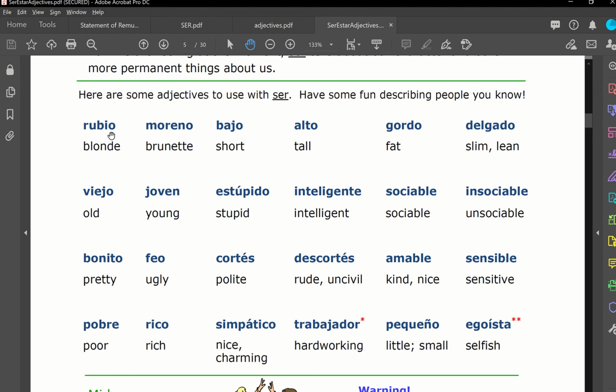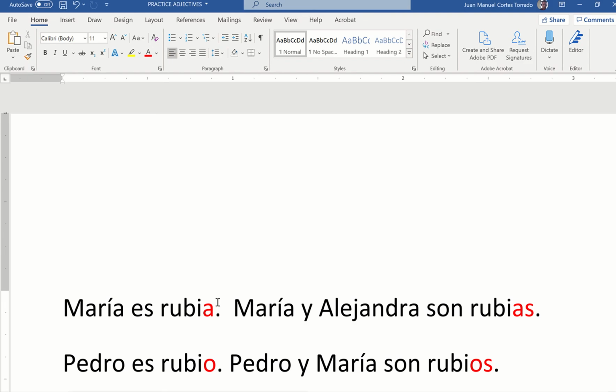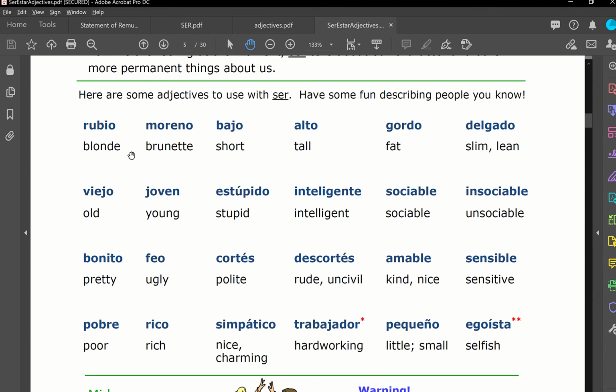Whenever you see O at the end of an adjective, you're going to use it exclusively for masculine. So if I'm talking about a guy, remember how to say he. He is él, okay? And she is ella. So if you want to say that Pedro is blonde, Pedro is rubio, okay? Why rubio? Because he's a man, because he's masculine.